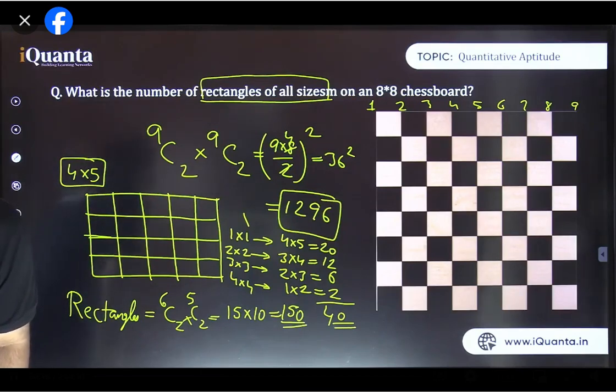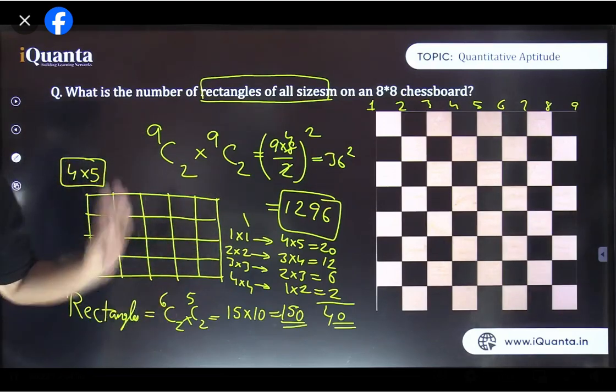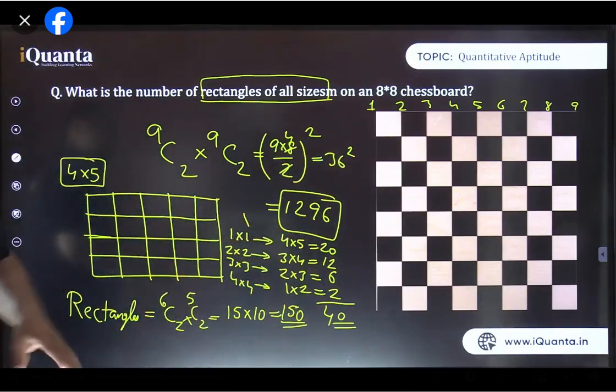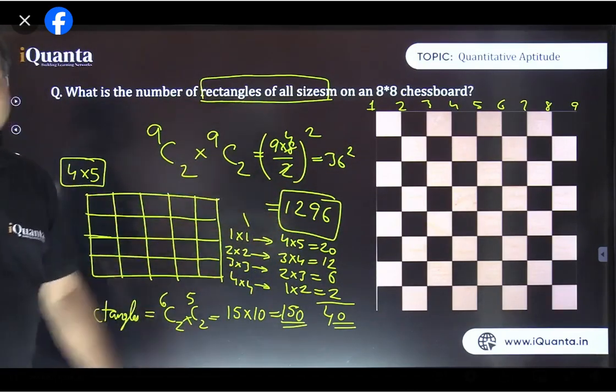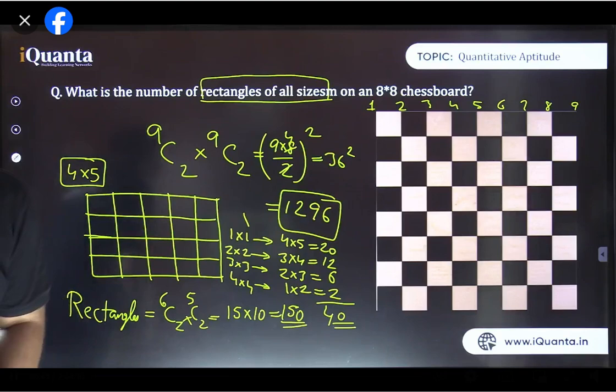Is it okay? Good. So we have understood how to count the number of rectangles or number of squares in any particular grid, right? Be it a normal 8x8 chessboard. For an 8x8 chessboard, people remember the values. As somebody said, 204 directly for the number of squares and 1296 rectangles. But it can be any grid and we can easily count like this. Okay? Let's move further now.